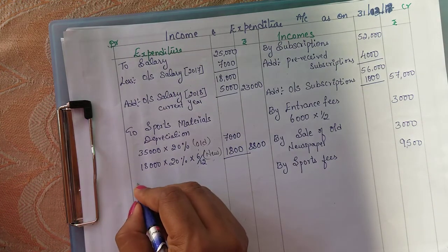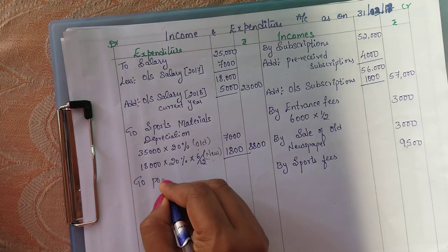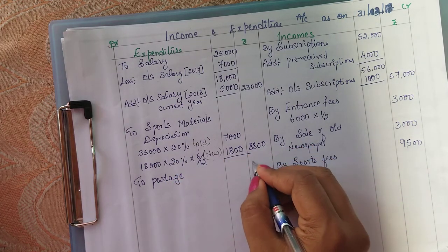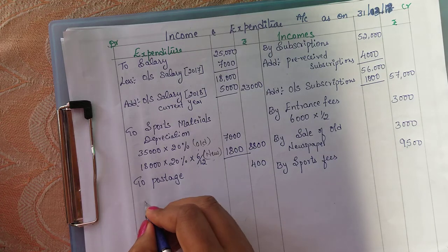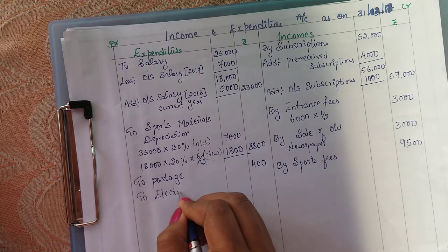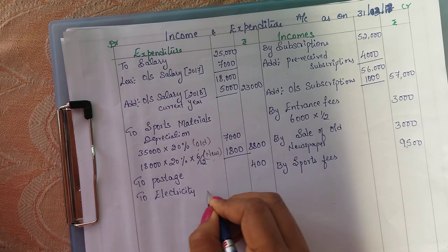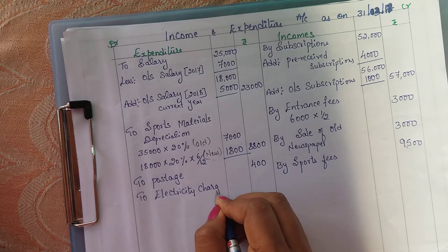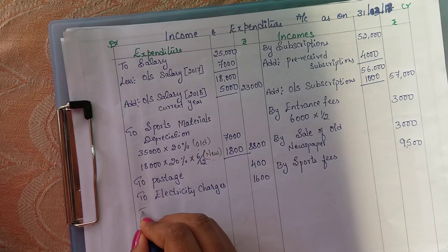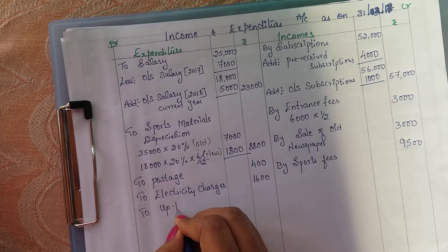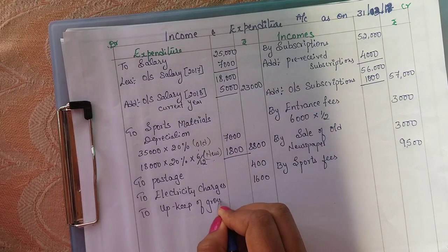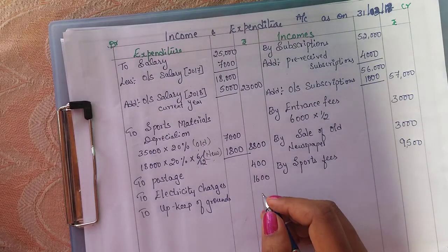Next we have postage. So postage, there is no adjustment, directly we can write 400. Then we have electricity charges, that is 1600. And next we have upkeep of ground, that is nothing but maintenance of ground.